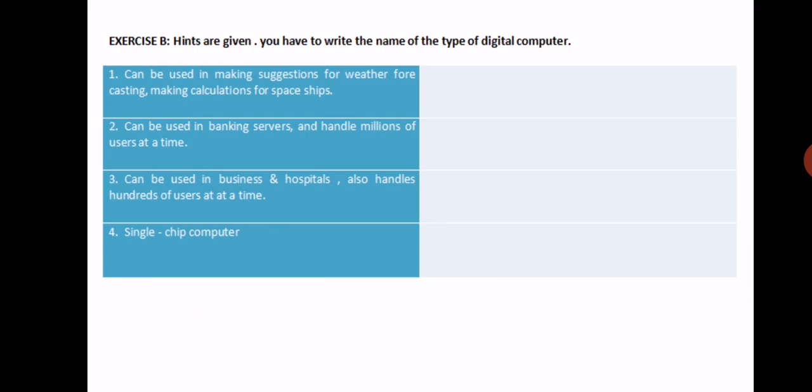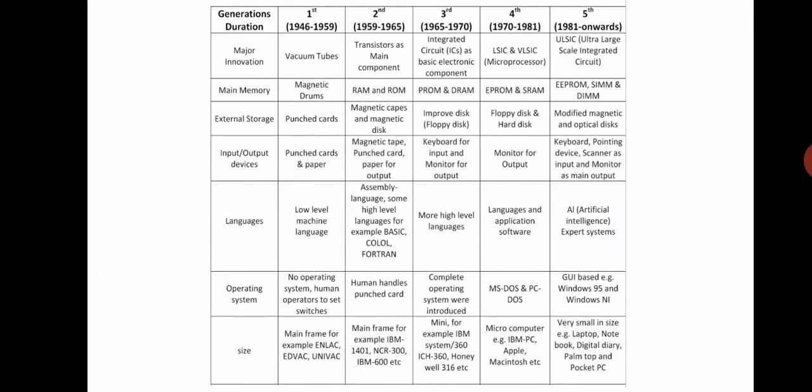In exercise B, hints are given. You have to write the name of the type of the digital computer. Number 1 can be used in making predictions for weather forecasting, making calculations for spaceships. Number 2 can be used in banking servers and handles millions of users at a time. Number 3 can be used in business and hospitals, and also handles hundreds of users at a time. Number 4, single chip computer. In front of these you have to write the types of digital computer. For your convenience, I have put here the comparison tables of generations.